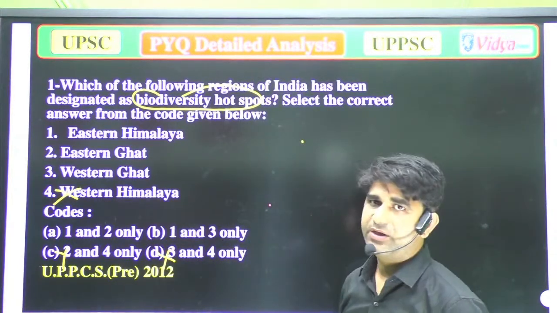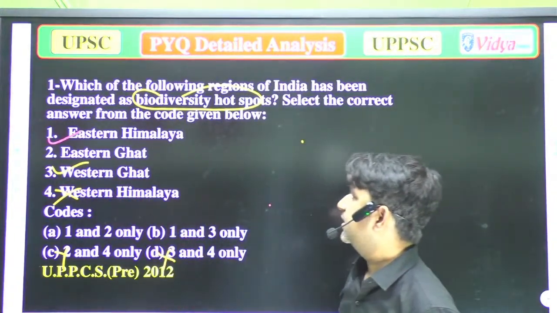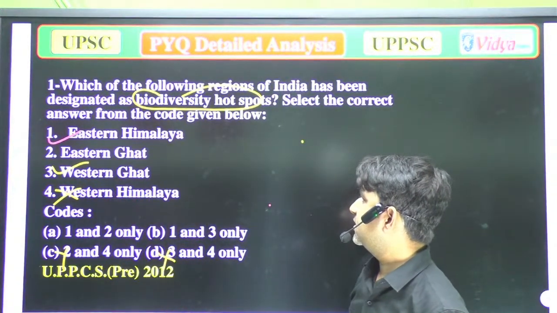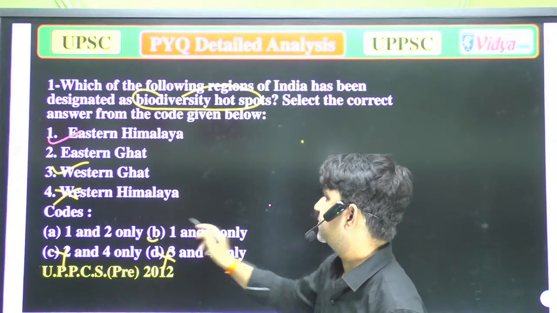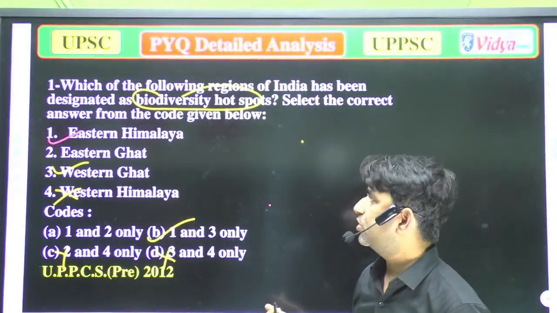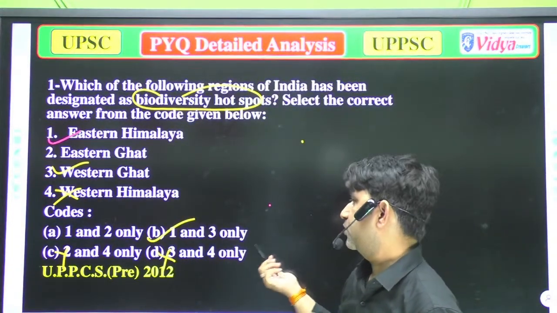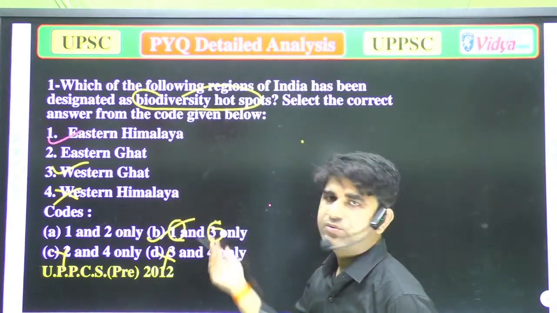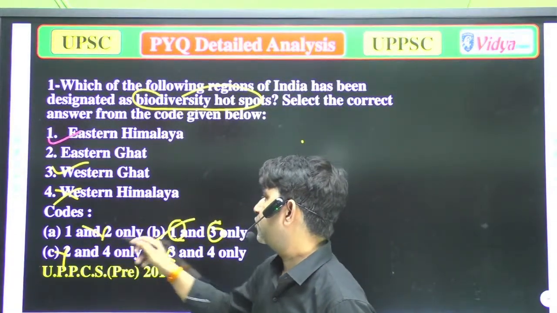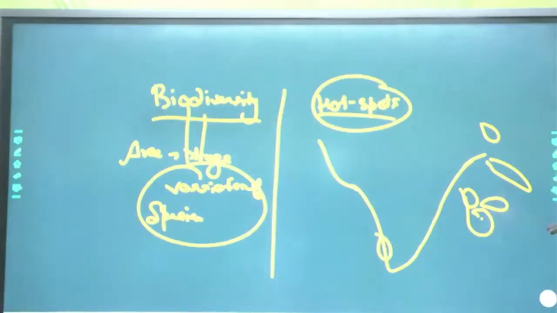Eastern Himalayas are there, and Western Ghats are there. So 1 and 3, these options are correct. Why is 2 not there? If you are confused about 2, it is because those are totally true, and the second option is not there, so it's wrong. So our correct option is option B. Now we'll move to the next question.